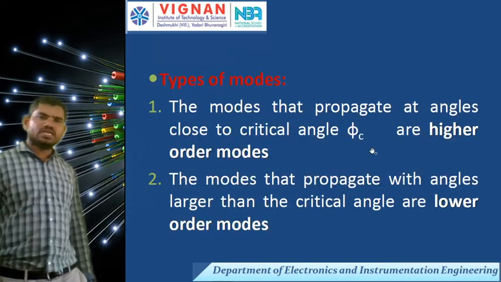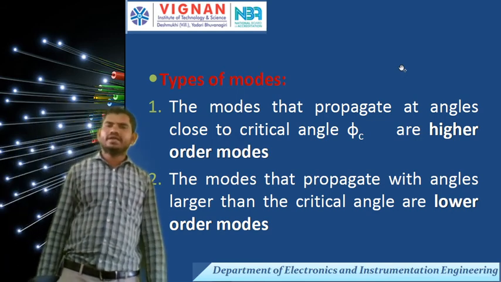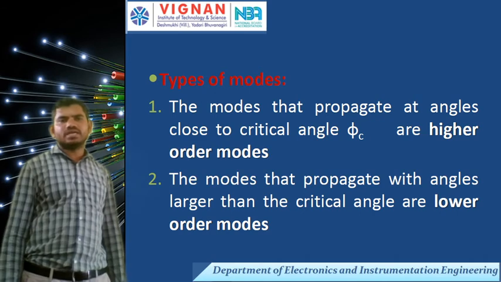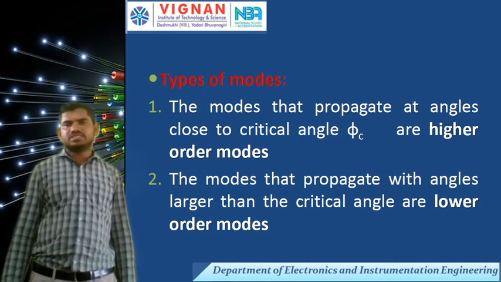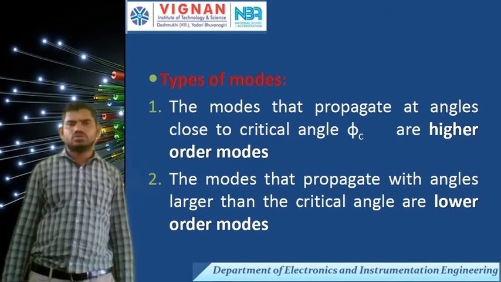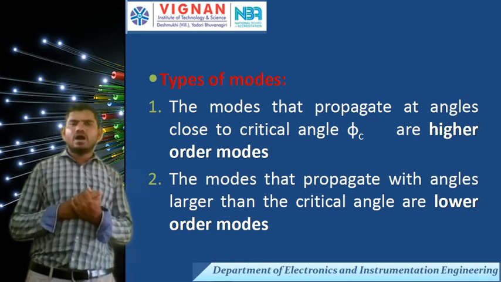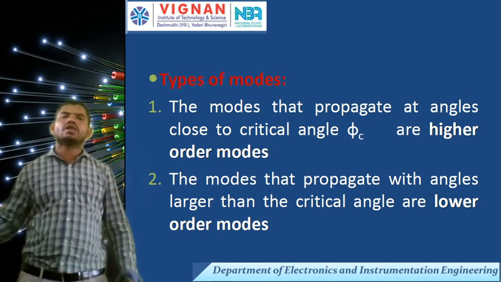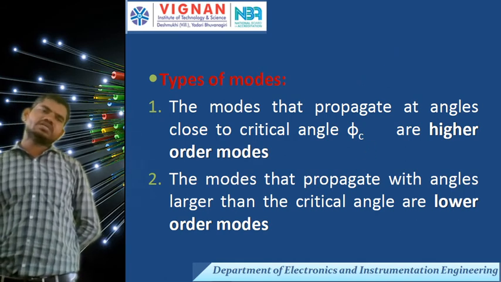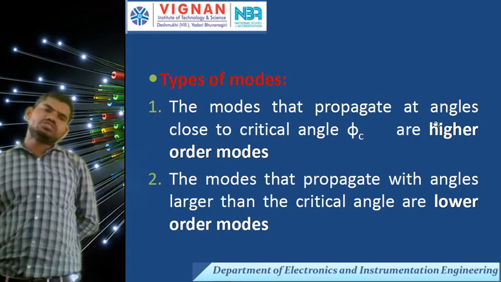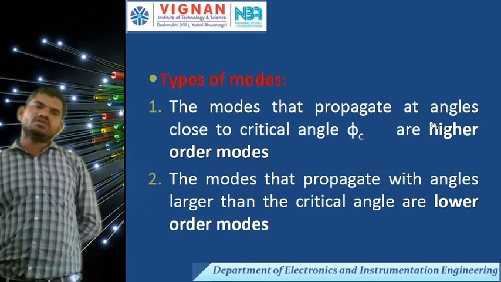Types of modes. Here there are two types of modes. The modes that propagate at an angle close to the critical angle phi c are higher order modes. The modes that propagate at an angle larger than the critical angle are lower order modes. Depending on these modes, at the receiver side we have to determine which mode we receive early and which mode we receive slowly.